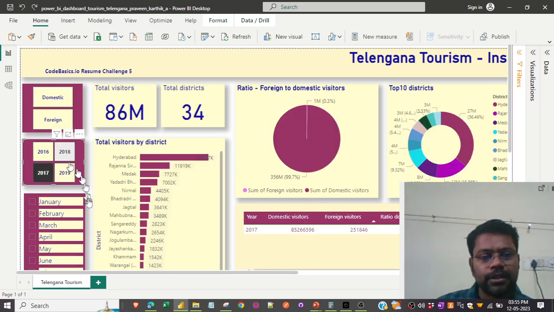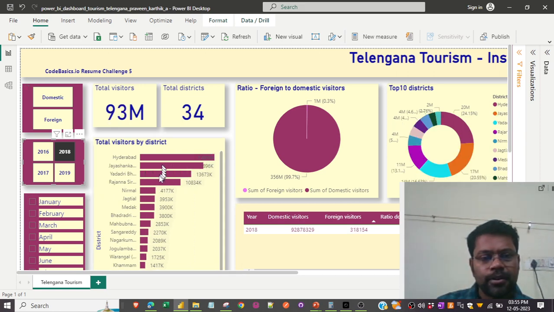So if you see in 2018, we still have Hyderabad as the most visited district, and we have Jaishankar, Bhopalpalli, and Yadadri. They have definitely more visitors visiting them in 2018.